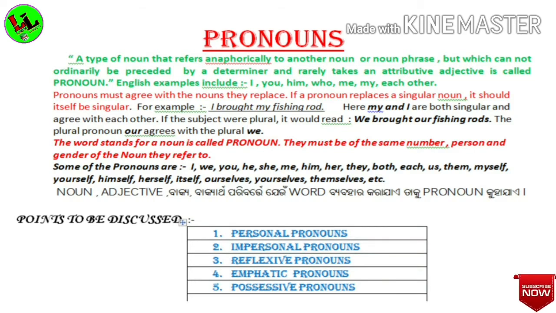And now you must know one thing about pronouns, that pronouns must agree with the noun they replace. If a pronoun replaces a singular noun, it should itself be singular. For example, I brought my fishing rod. Here, my and I are both singular and agree with each other. If the subject were plural, then it would read, we brought our fishing rod. The plural pronoun our agrees with the plural we.